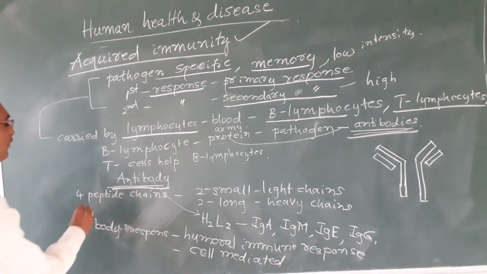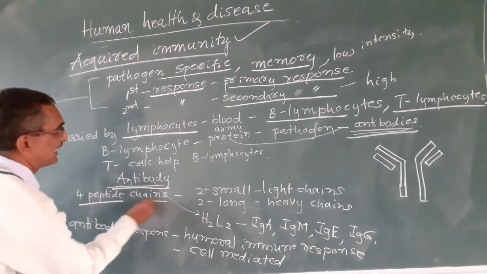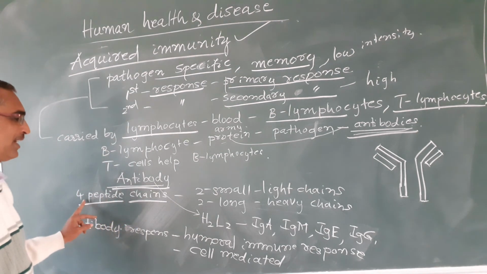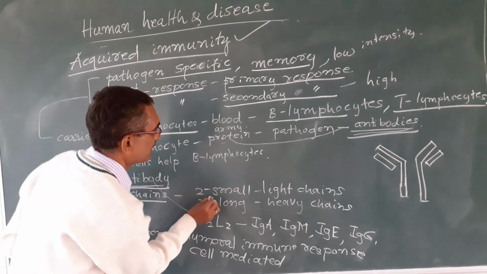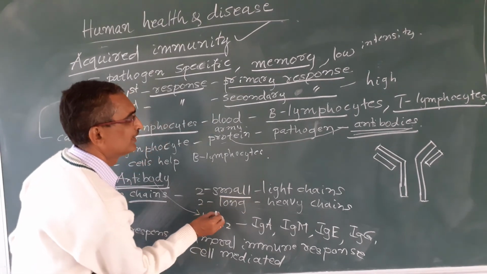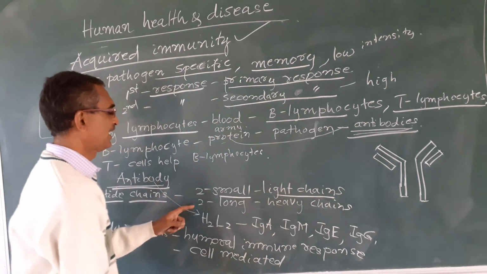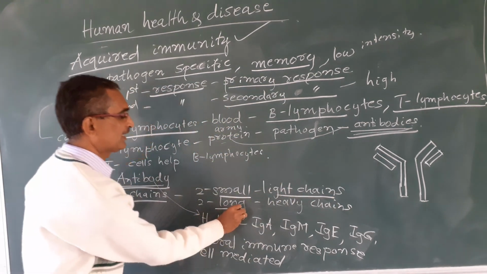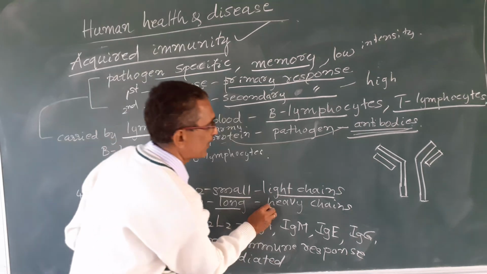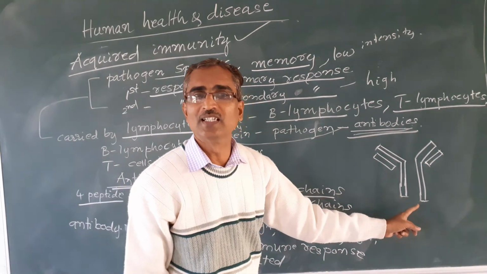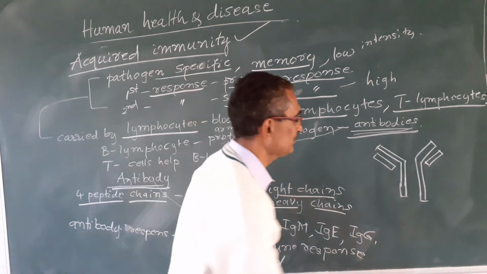An antibody is made up of 4 peptide chains. 2 peptide chains are small, and they are called light chains, and 2 peptide chains are long, and they are called heavy chains. You see, this is the structure of this antibody.